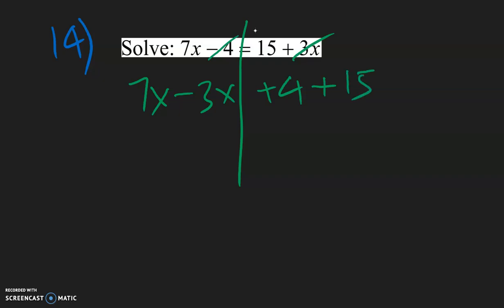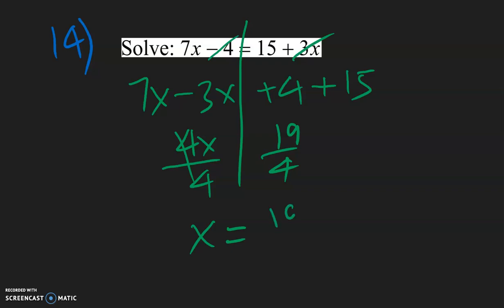So now 7x minus 3x is going to be 4x. 4 plus 15 is going to be 19. And now we want to divide both sides by 4. 19 divided by 4 is going to give you a decimal, like 4.75, so let's leave that as a fraction. So x is equal to 19 over 4.